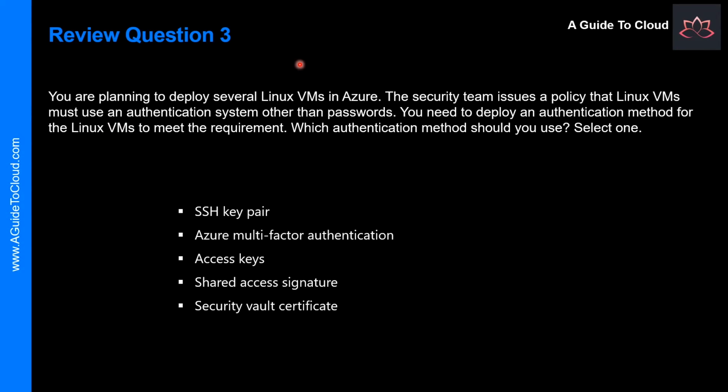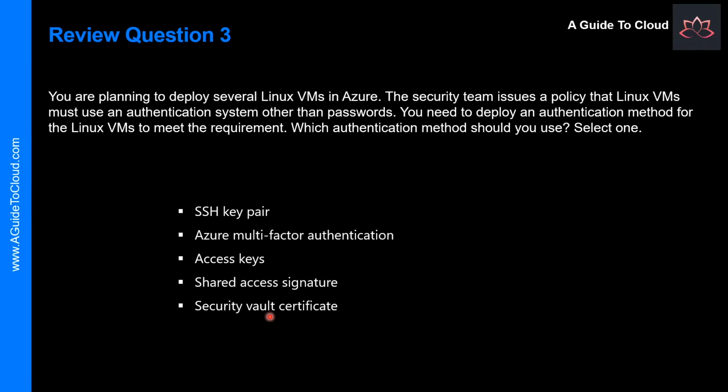Let's look at question number 3. You're planning to deploy several Linux VMs in Azure. The security team issues a policy that Linux VMs must use an authentication system other than passwords. You need to deploy an authentication method for the Linux VMs to meet the requirement. Which authentication method should you use? You need to select one option from here.